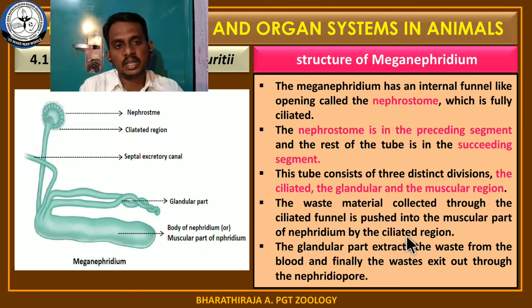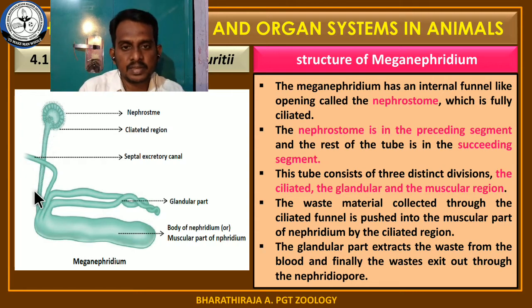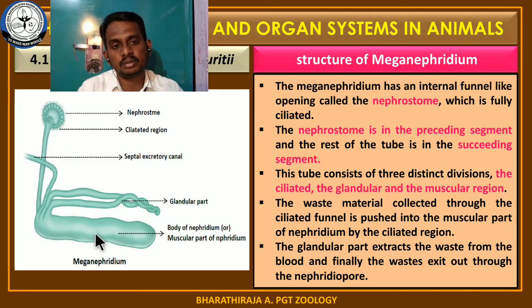Okay, and what type of mechanism takes place in this animal? Here the waste material collected through the ciliated funnel is pushed into the muscular part of the nephridium by the ciliated region. This is the part responsible for collection of nitrogenous waste. The collected nitrogenous waste passes into the body or muscular part of the nephridium through the tiny ciliary region. Where does the waste come through the tiny ciliary region? To the body of the nephridium, that is, it enters the muscular part of the nephridium.